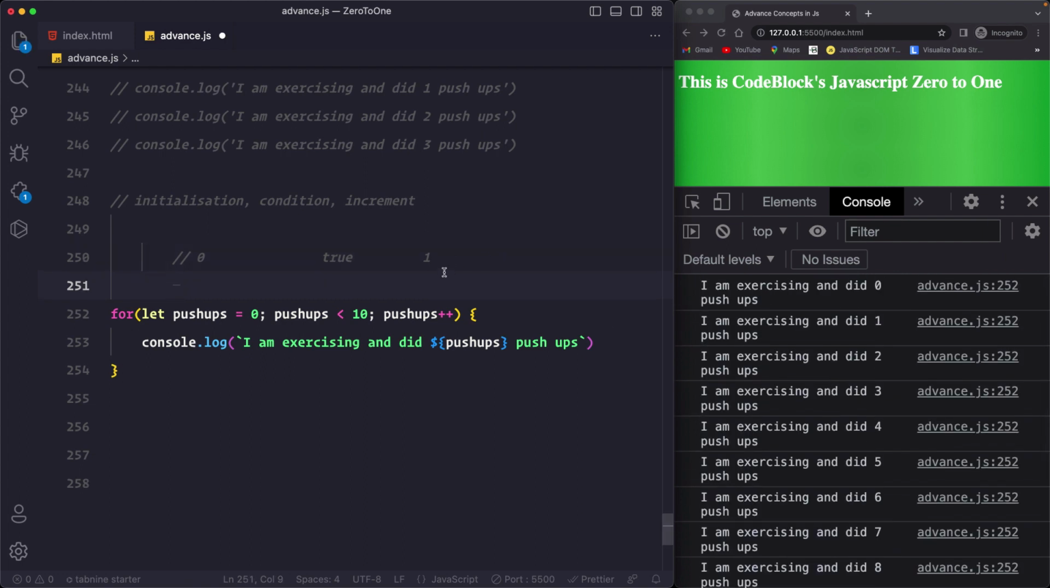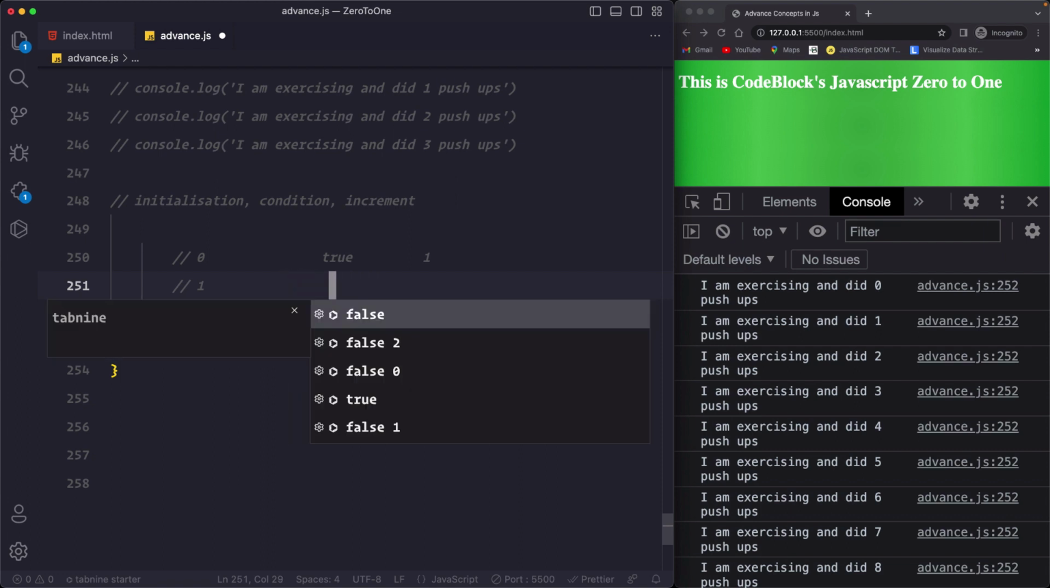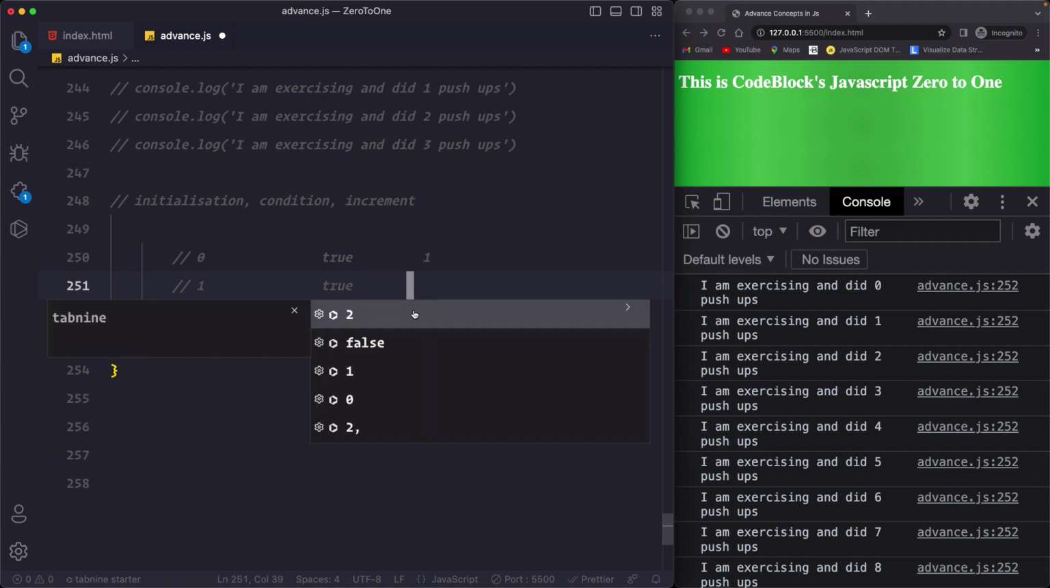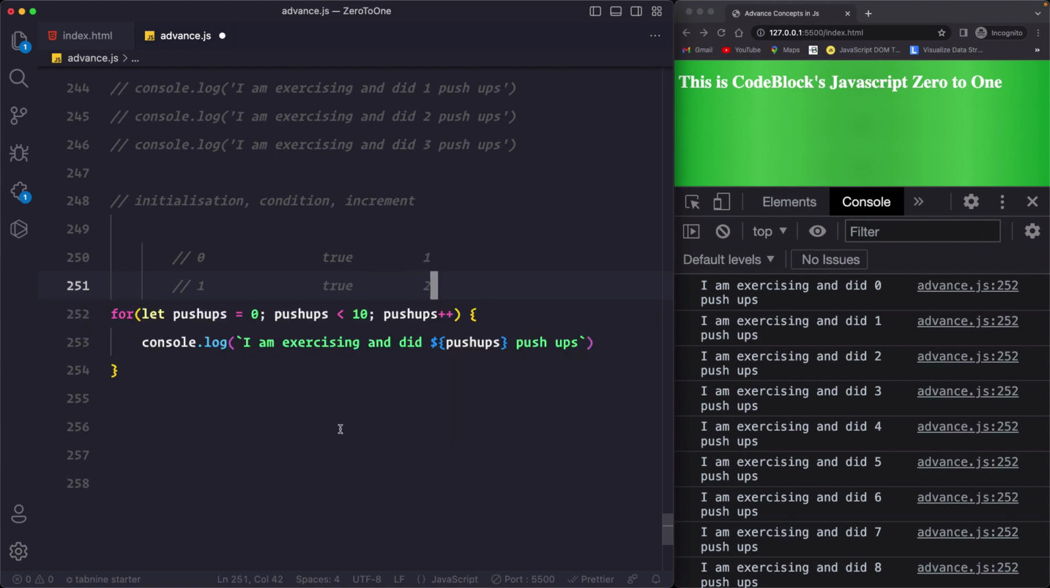Now let's say this value is 1. So now the current value is 1, and again it will be matched from here. Is 1 less than 10? Of course 1 is less than 10, so it will again be evaluated to true. And now 1 will be incremented, so it will become 2, and this line will be printed.